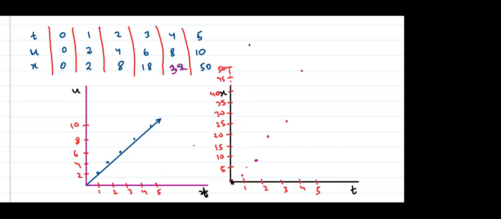Now don't think, sir, the graph is like this. The graph is like this. 3 पे यहाँ पे आ जाएगा. Everyone, think about it.